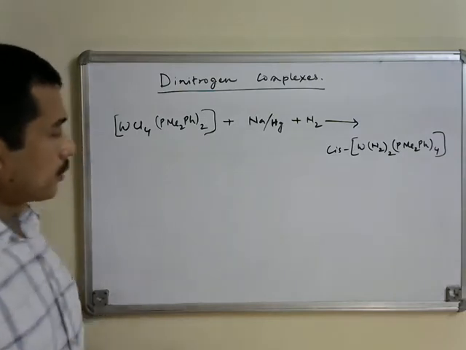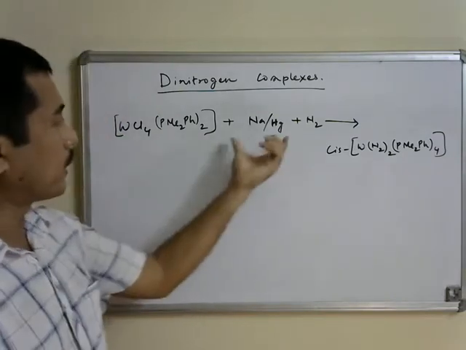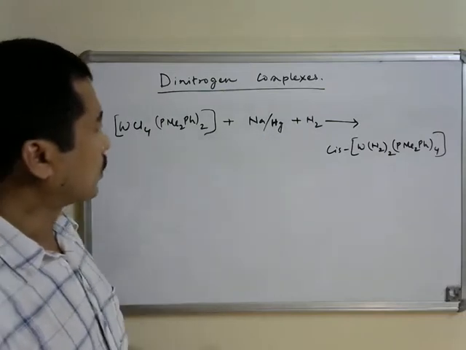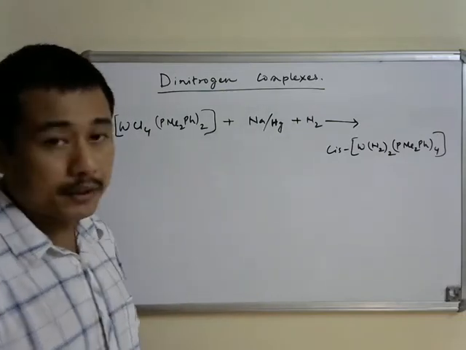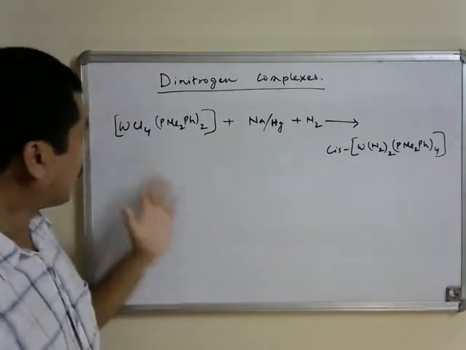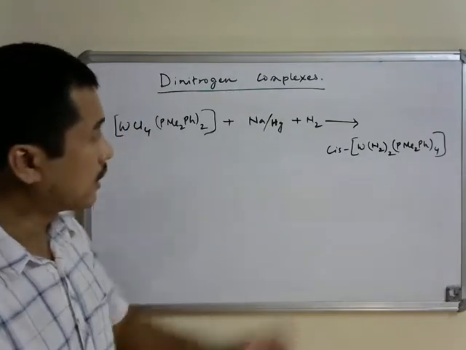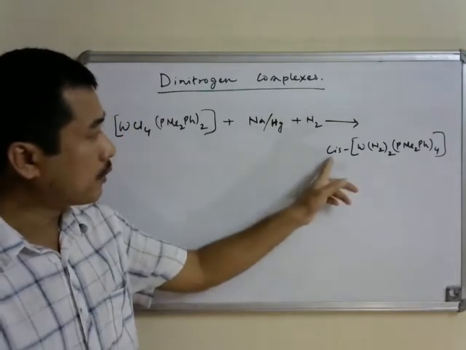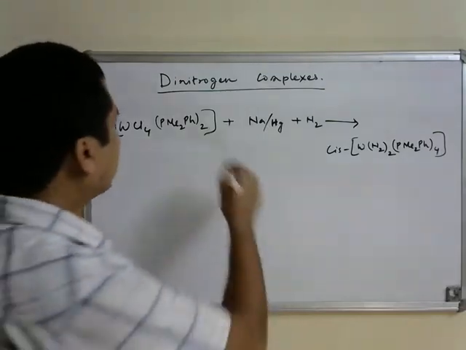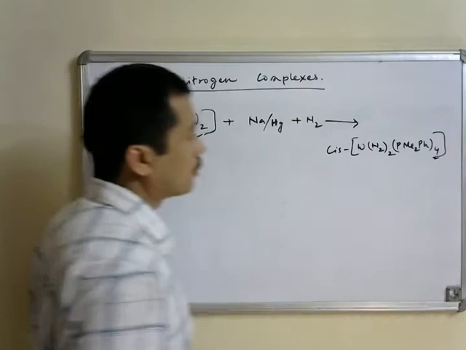So this is what is formed after you do reduction of this precursor complex with sodium under dinitrogen atmosphere. You can reduce the metallic center and as well as substitute the chlorides by using the dinitrogen ligand. Two dinitrogen ligands are present and they are both cis in nature, while the number of phosphine ligands that was present initially has now increased to 4.